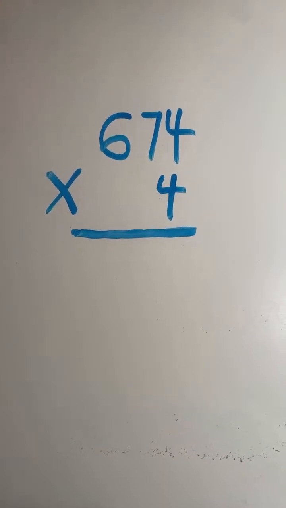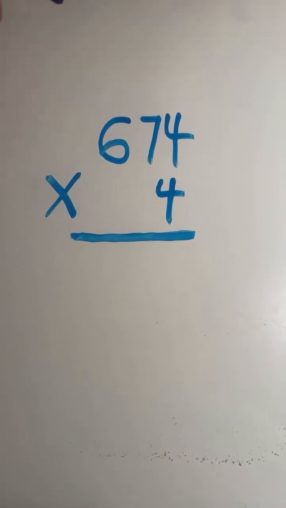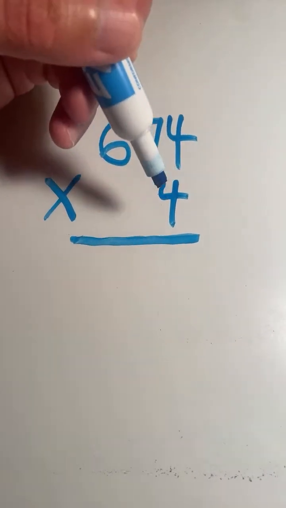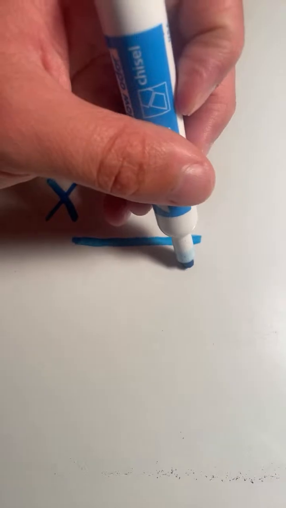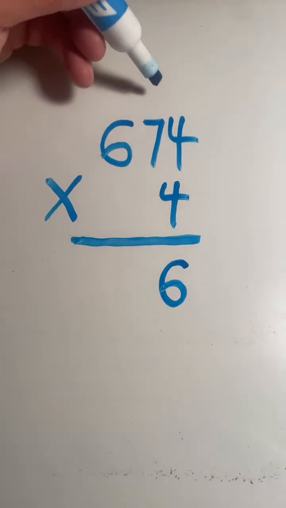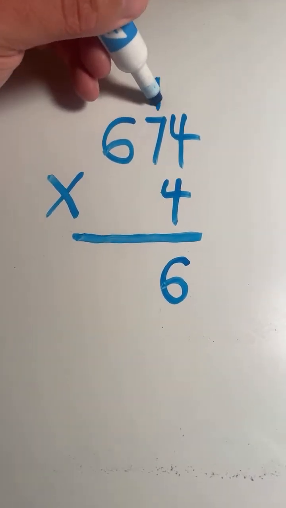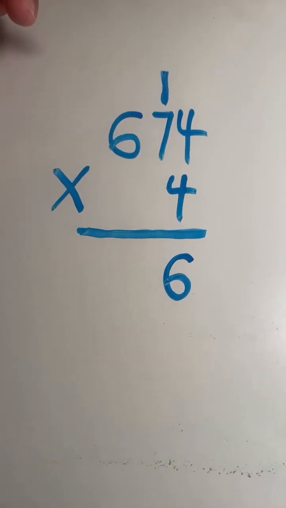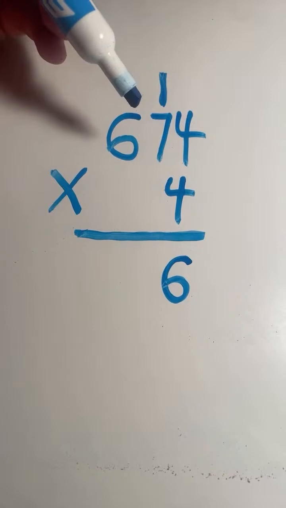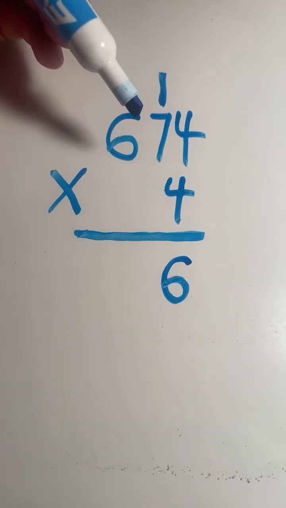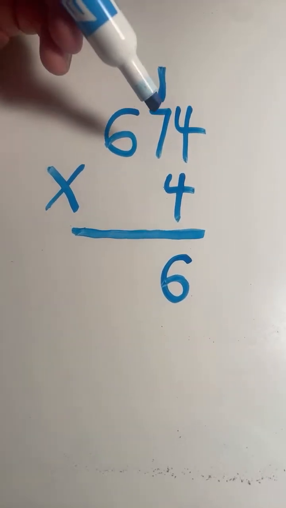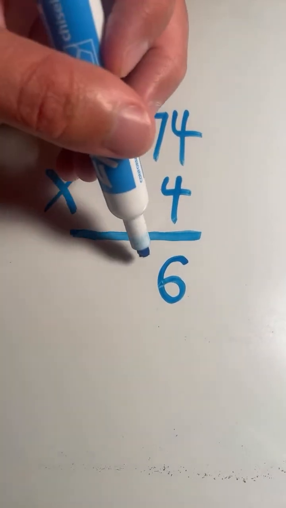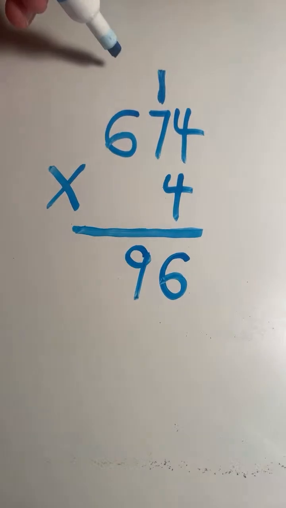674 times 4. So we start in the ones place. 4 times 4 equals 16. The 6 in 16 goes in the ones place. The 1 in 16 gets carried over to the tens place. Seven times 4 equals 28, plus 1 equals 29. 9, carry the 2.